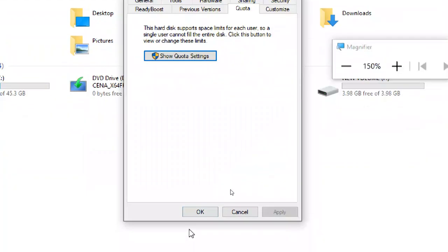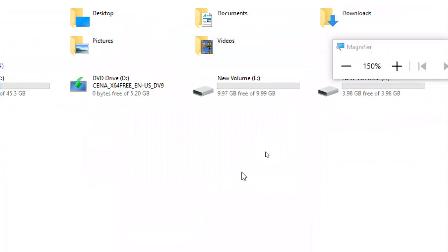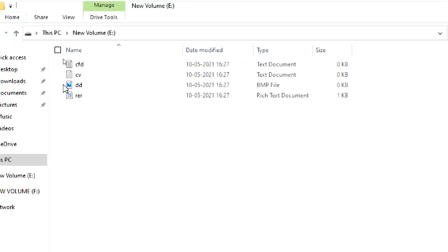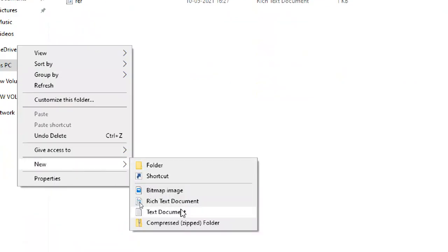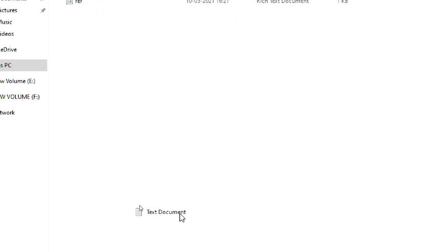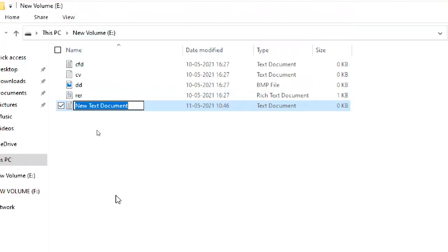Now if you log in with student 2, you shouldn't get a 10 GB disk. We just need a 10 GB disk like that. Now I'm going to my E drive, and I'm going to create some file, any file, text file, rich text document, anything you can create.